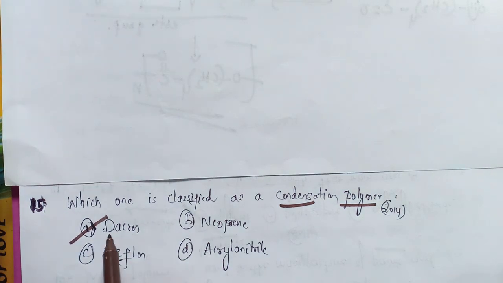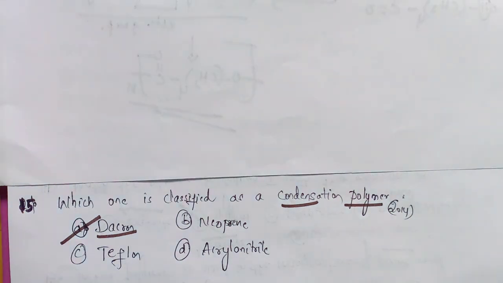Why is Dacron a condensation polymer? Because it is a condensation polymer of ethylene glycol and terephthalic acid. So let's write the condensation reaction.